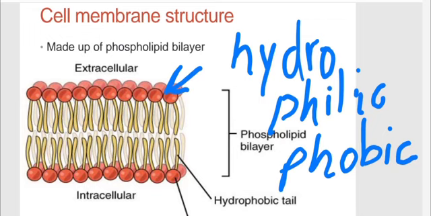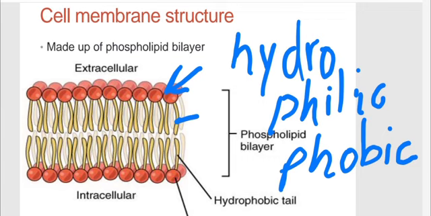And in the artery you have blood, which is made up of water, right? So these little red dots represent the phosphate head, which is hydrophilic. And you see these two yellow lines, they represent the hydrophobic fatty acid tails.